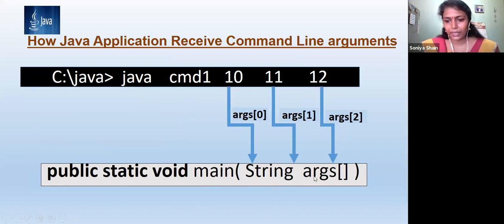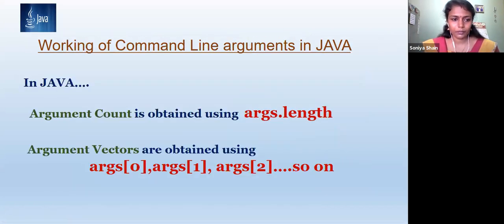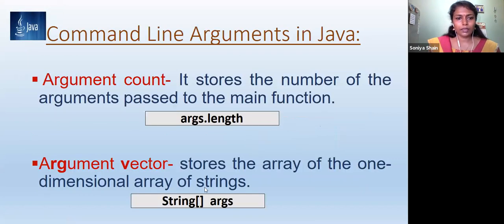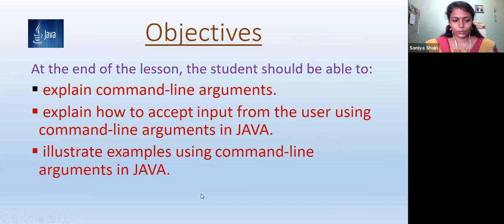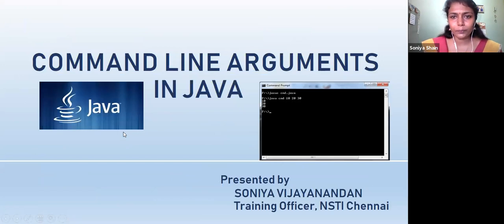So it is accepted in args. So now comes the importance of args, and using args you can manipulate the command line arguments. Only remember that they exist as strings. These are the things we have discussed today. Any doubts, you can message me.